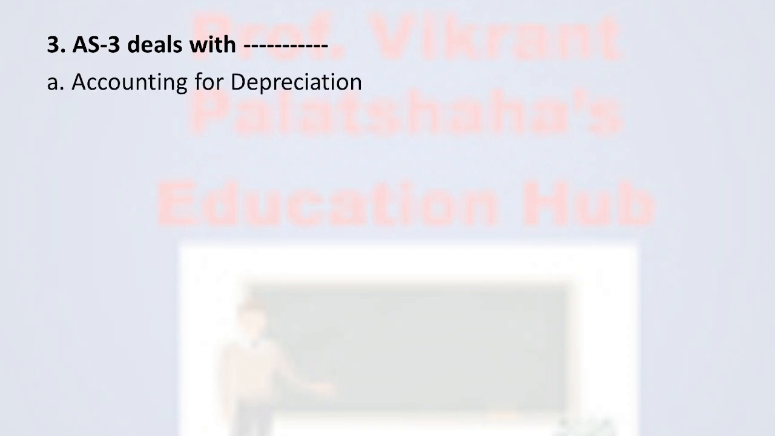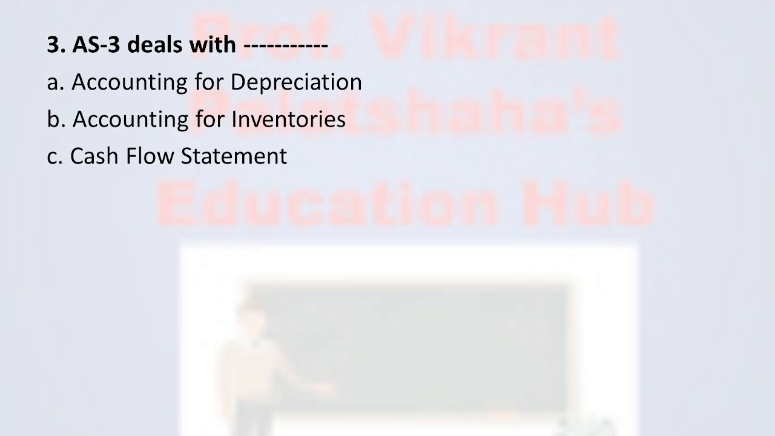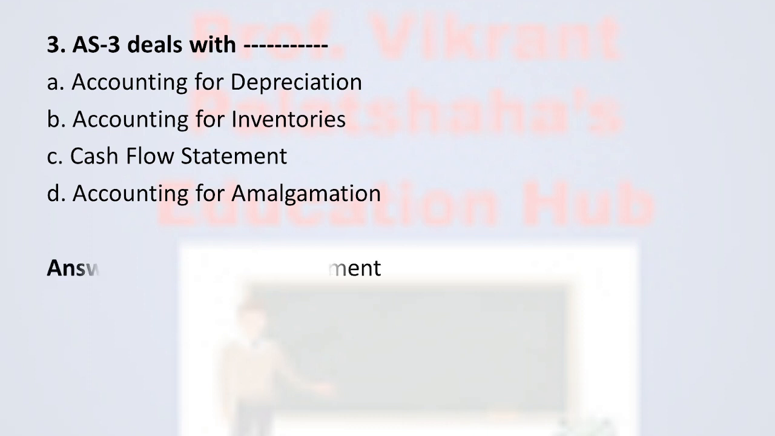The next question, number 3: Accounting standard deals with dash dash. Option A accounting for depreciation, option B accounting for inventories, option C cash flow statement, and option D accounting for amalgamation. The correct option is option C cash flow statement. Accounting standard number 3 deals with the cash flow statement, therefore the correct option is option C.